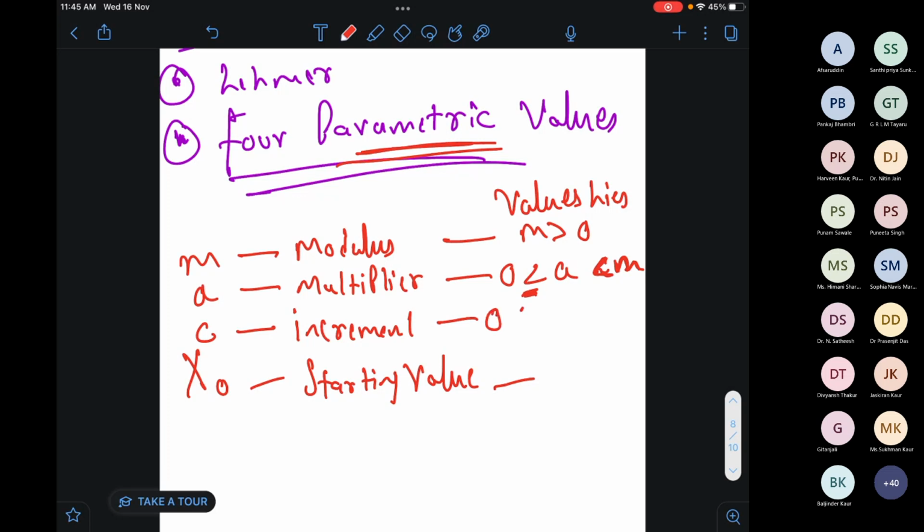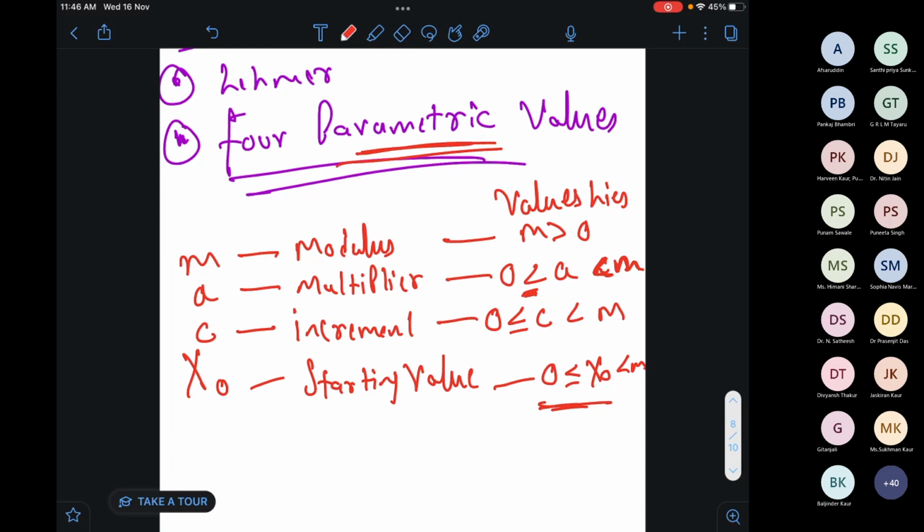Increment: 0 is less than or equal to C, and C is less than or equal to M. So here C is increment, M is modulus, in the second equation A is multiplier and M is modulus, and the starting value is 0 is less than X naught is less than M. So these are the generic equations whenever we are dealing with this algorithm. We have to set our values in such a way that these equations get satisfied.